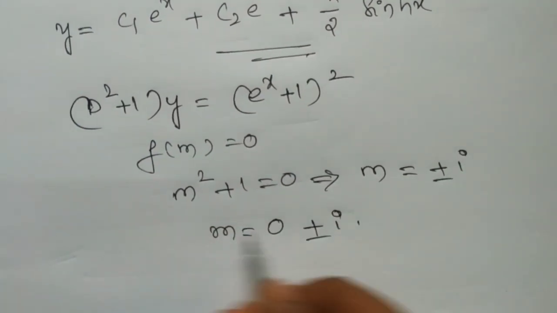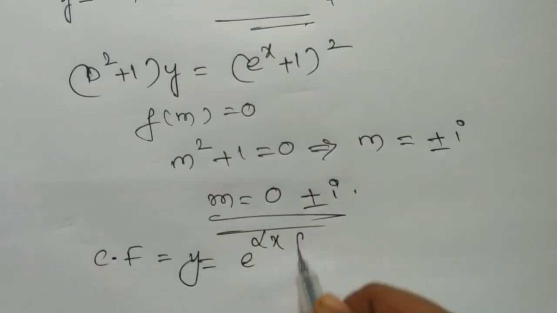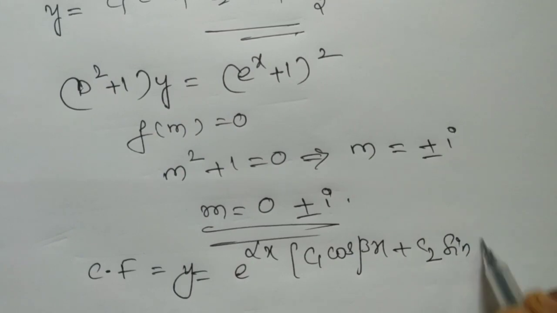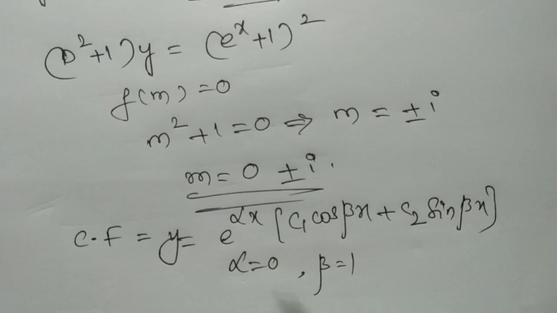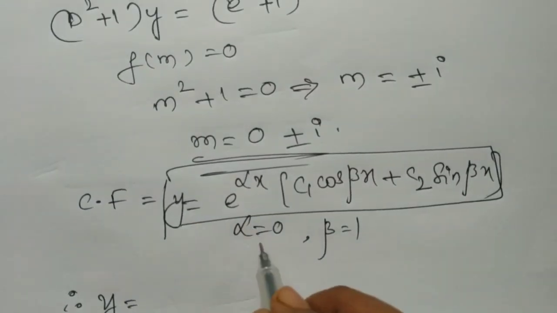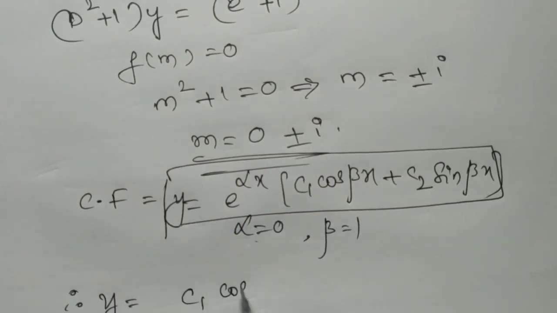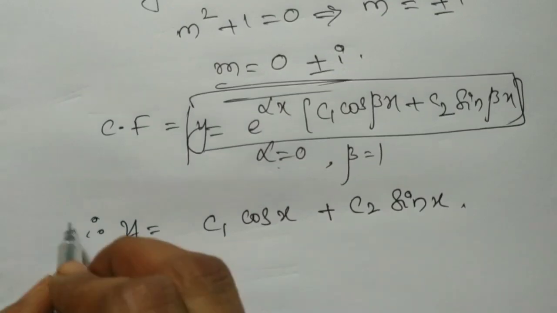So the complementary function of this equation is y equals e power alpha x into (c1 cos beta x plus c2 sin beta x). Here alpha equals 0 and beta equals 1. So y equals e power 0x, and e power 0 value is 1, so c1 cos x plus c2 sin x. This is our required complementary function.